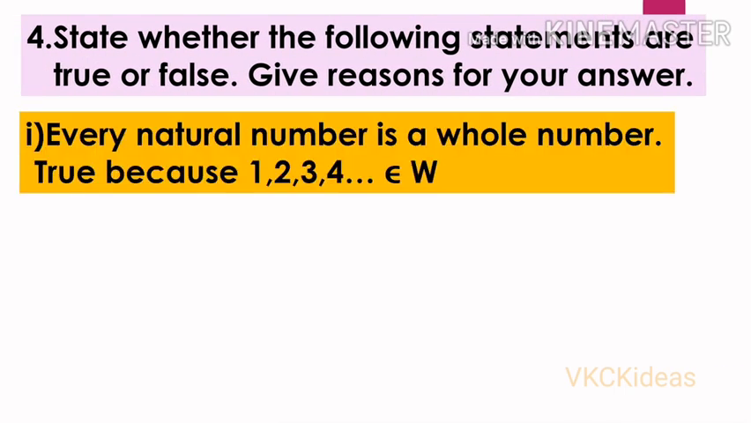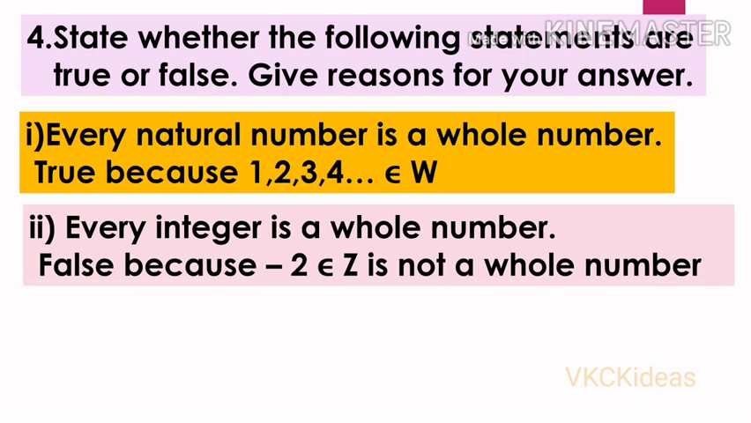Look at this. State whether the following statements are true or false. Give reasons for your answer. First one. Every natural number is a whole number. Is it true? Yes, true, because 1, 2, 3, 4 belong to whole numbers. You saw in the previous slides, W contains 0, 1, 2, 3, 4 and so on. Therefore, every natural number is a whole number.